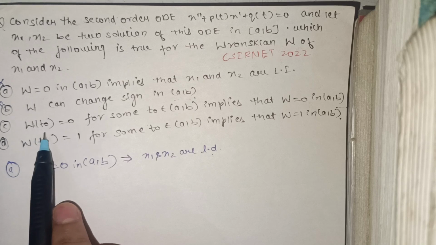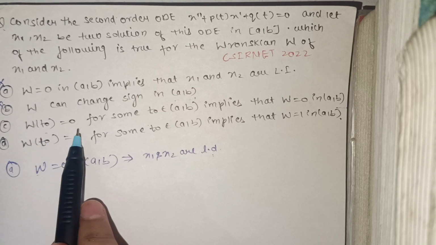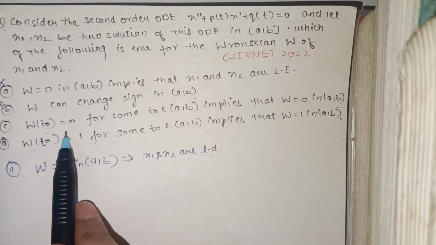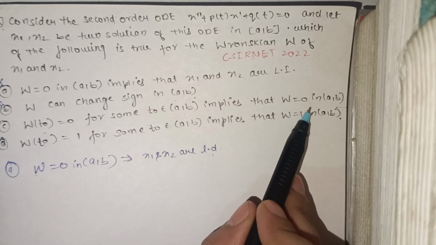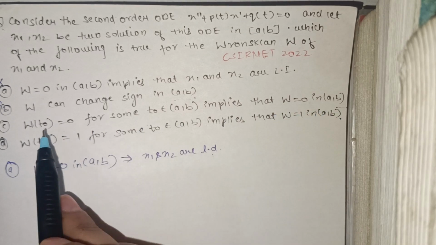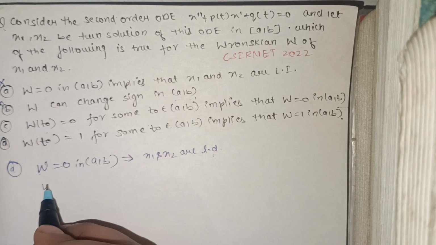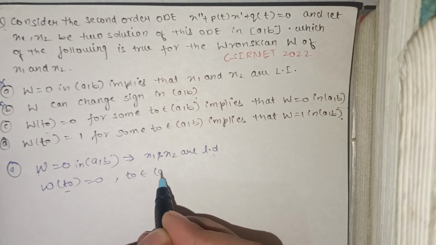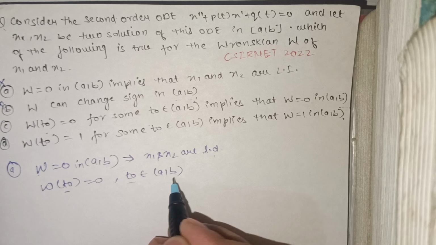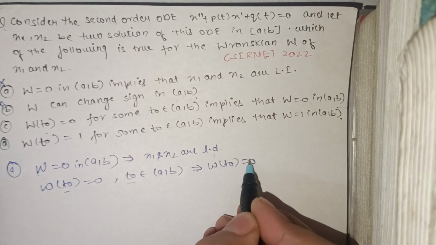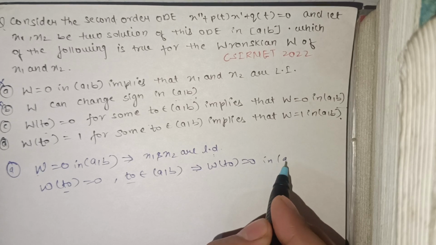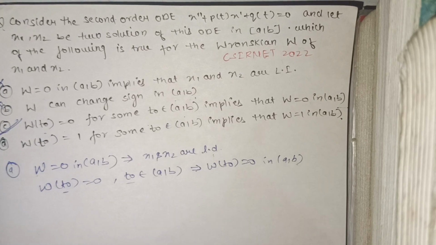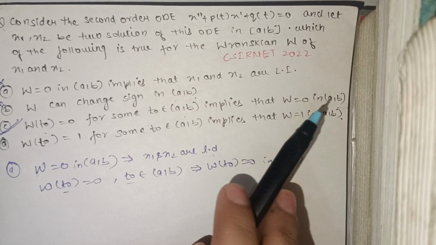Then, W(t0) equals 0 for some t0 belonging to (a, b). That is, for some t0 that belongs to this interval, the Wronskian is equal to 0, which implies that the Wronskian is 0 in (a, b). Here t0 is any point in this (a, b). This implies that the Wronskian is equal to 0 throughout (a, b). So this option is correct. If at any point in the interval the Wronskian is 0, then throughout the interval the Wronskian is 0.